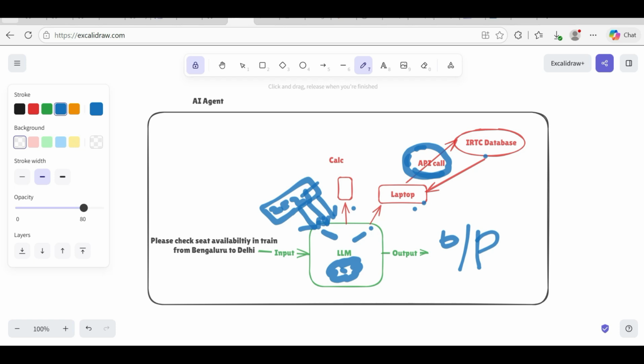This is where these AI agents work. Say for example, if you have a ticketing tool, or if I'm running my own internet company, I can create a chatbot, correct? In that chatbot, you can ask multiple questions: my internet connection is not working, billing, everything.